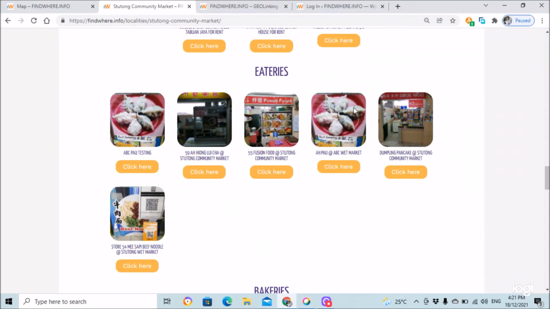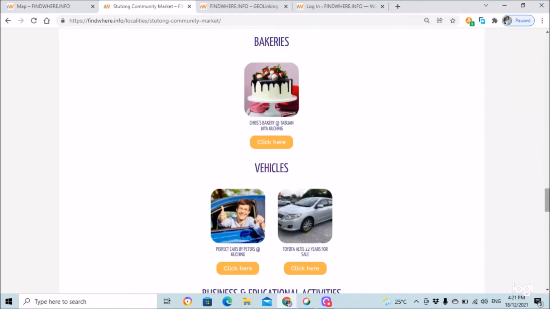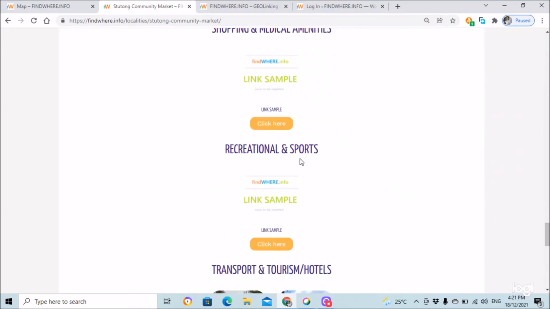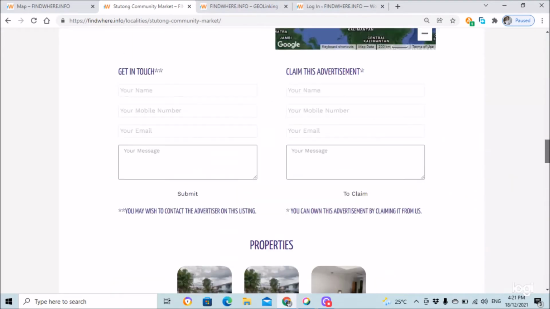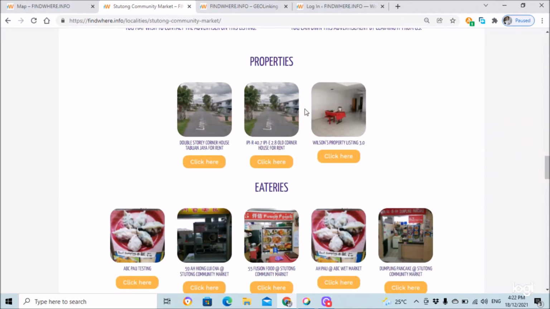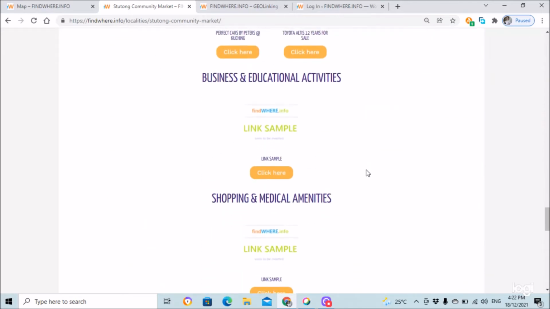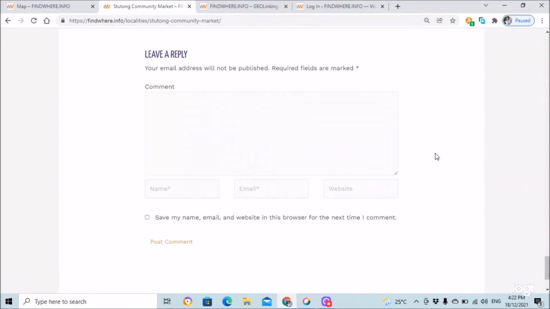It has all the outlets of good eateries within the region, bakeries, vehicles, education activities, medical amenities, recreations and sports, as well as tourism and accommodations. So the idea is that a visitor to an advertisement is linked to the surrounding amenities and the surrounding properties that may assist decision making in going to this location.